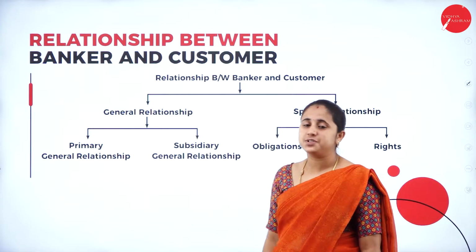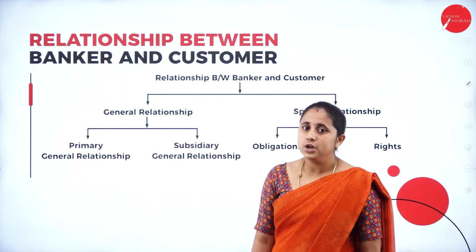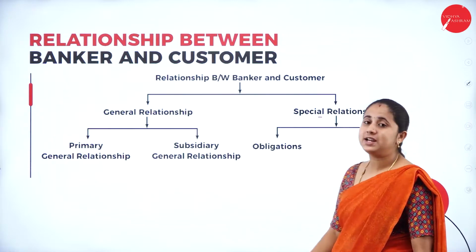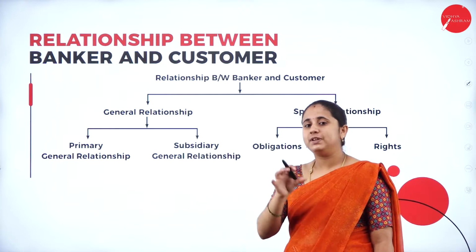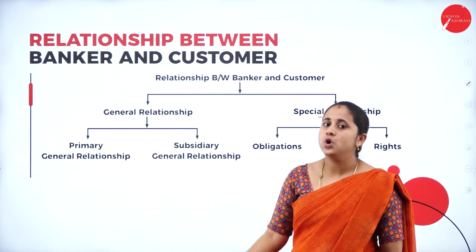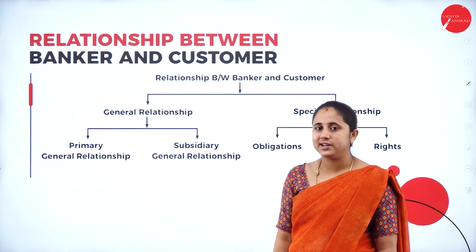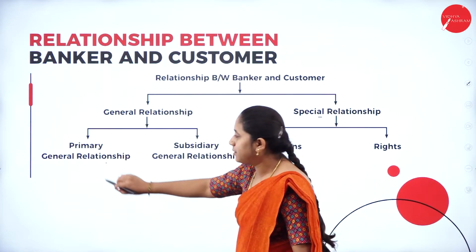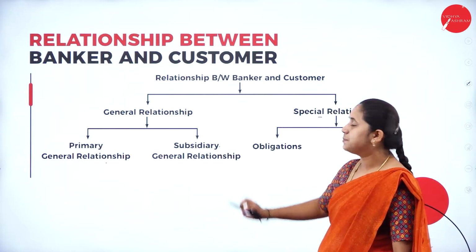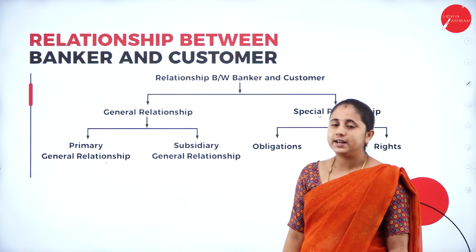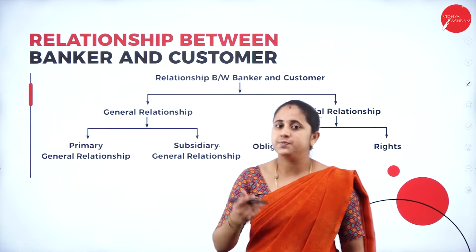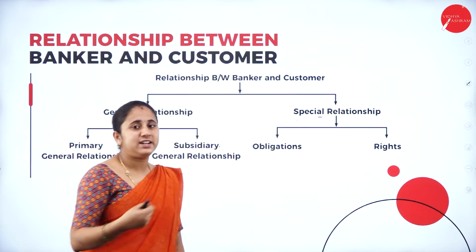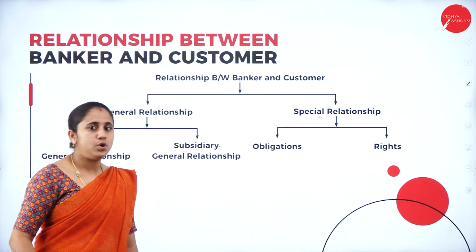Next, the relationship between banker and customer. It is broadly classified into two types: general relationship and special relationship. Under general relationship, it is further classified into primary general relationship and subsidiary or secondary general relationship. General relationship is further classified into two types. Next, special relationship is also further classified into two types.